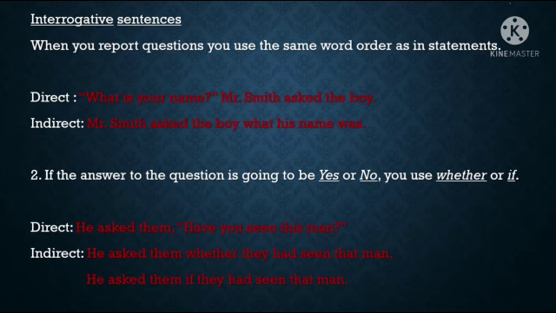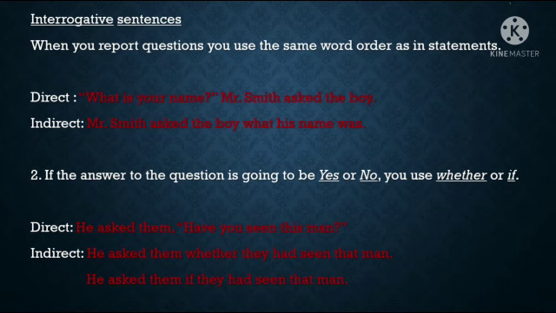Okay. The next point. If the answer to the question is going to be yes or no, you should use whether or if. So in the direct speech, if you have a yes or no question, then when you change it into indirect speech, you have to use whether or if. See the example.